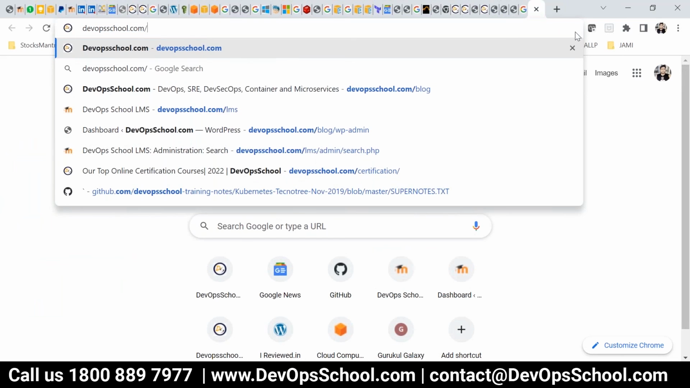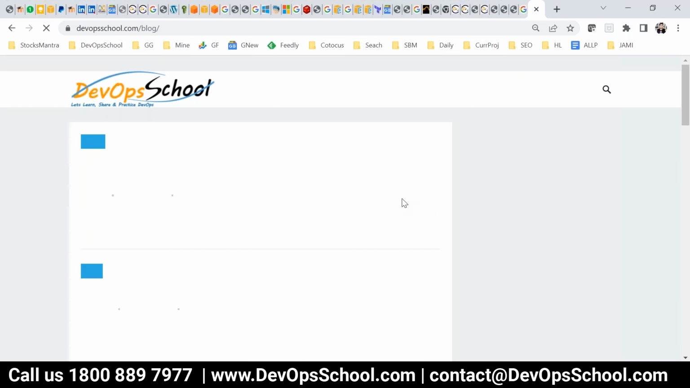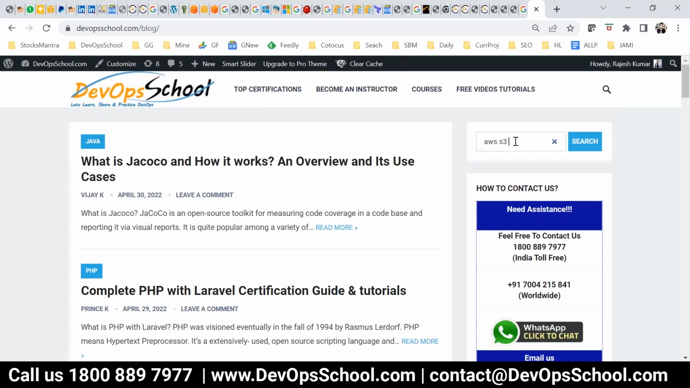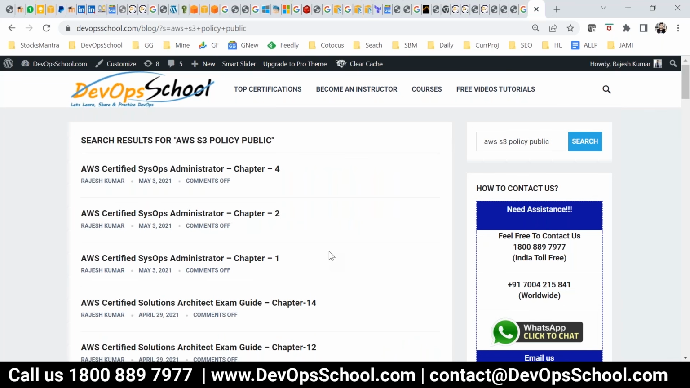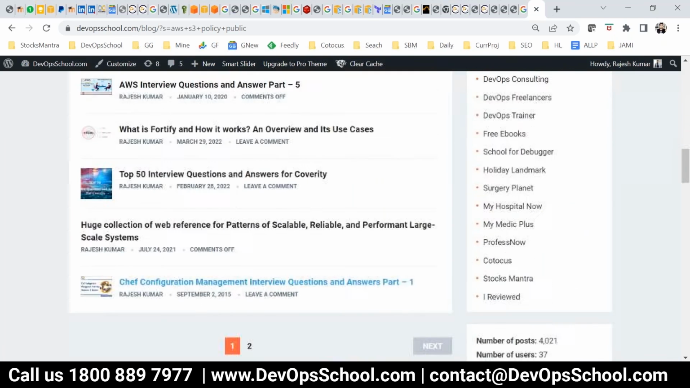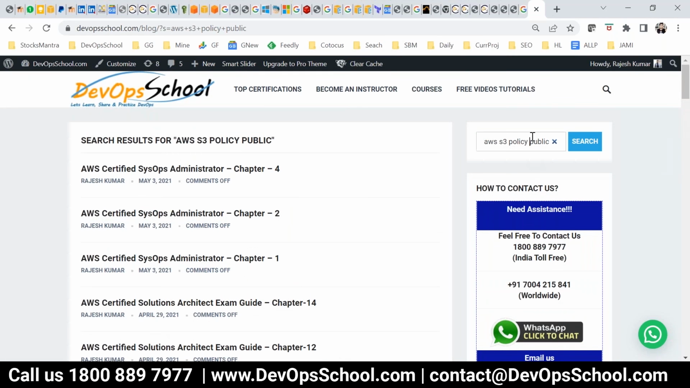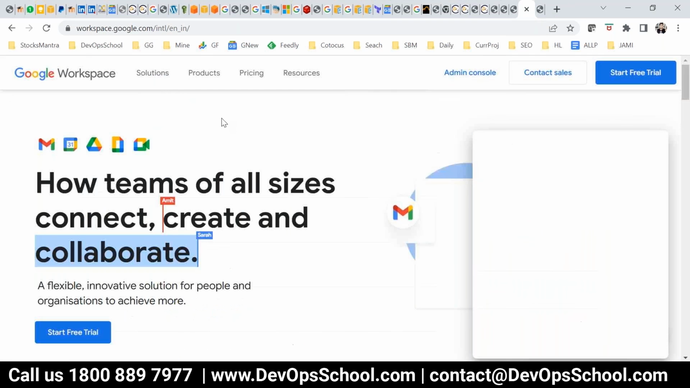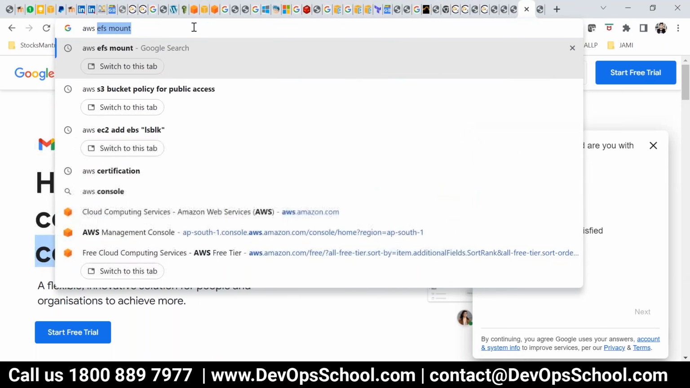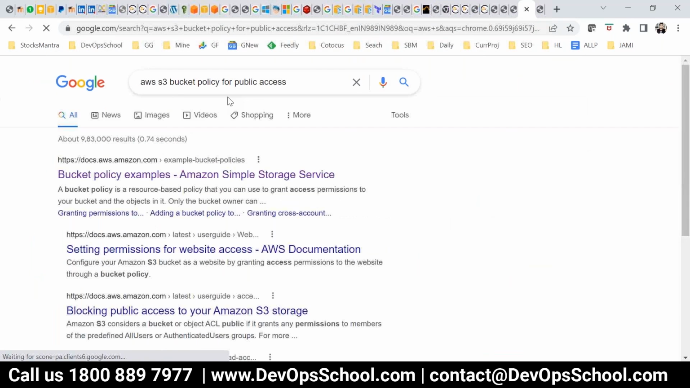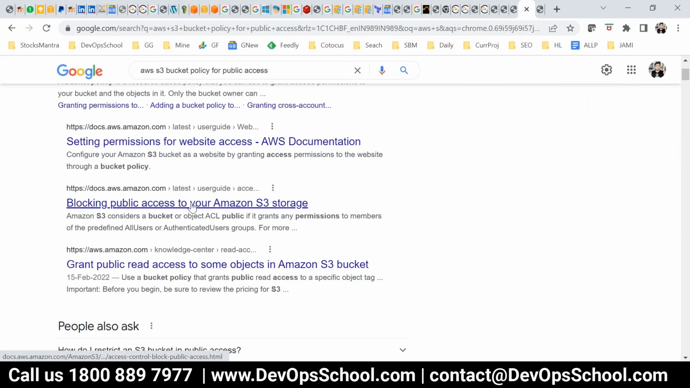Just a second, hold on. I have that policy with me. AWS S3 policy public. In Google also you'll find an updated one. Somehow it was not working for me. Again, I spent quite some time on that. It was giving some syntax error or something like that. So yeah, you can provide it to me. Let me try it again. In case I get any kind of error, I'll send you an email offline.